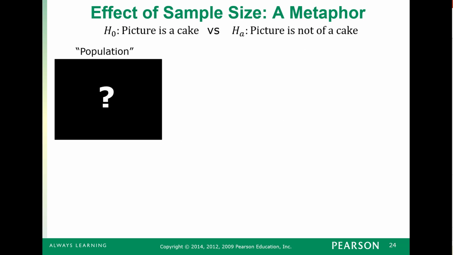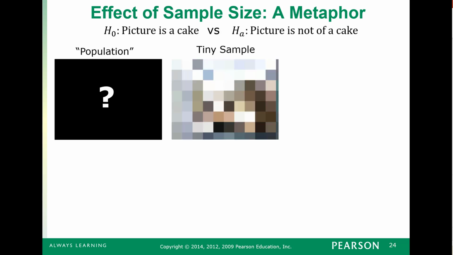Well, what can we do? So we have this unknown population. I don't know what the picture is of. I have my belief about it, and I have an alternative explanation that I need evidence for. And the idea of how it works in statistics is we'll take a sample from the population. So instead of taking samples of people or trees, let's say we'll just take a sample of pixels. And we'll start off by taking a tiny sample of pixels.